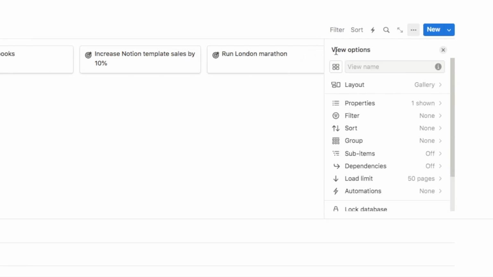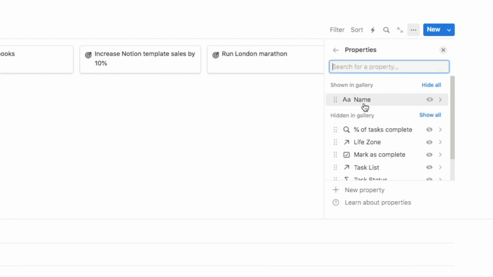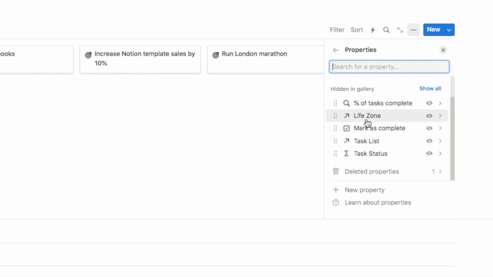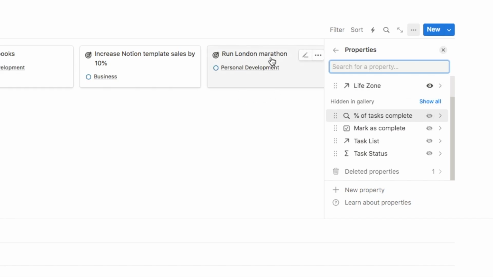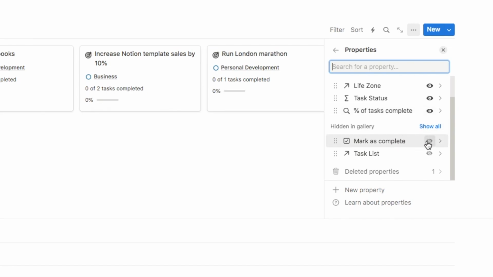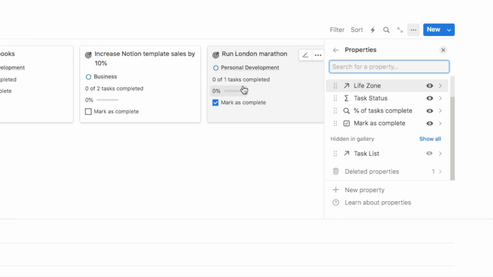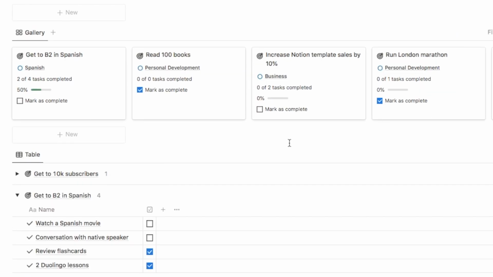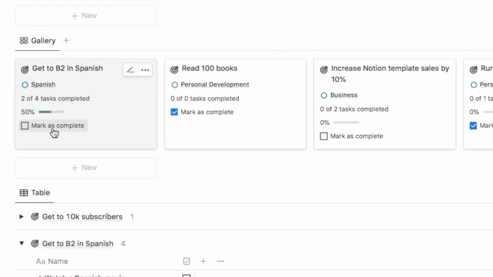I'm going to hit this back arrow and we're going to click on properties. So this is where we can decide which properties we want to display on the cards here. So here are all of the different properties that we've added into the database. The first thing we want to see is the actual life zone that the goal relates to. I want to see the task status, the percentage of tasks complete, and finally let's show the markers complete checkbox so that I can just check it off straight from the card. So this is now what it looks like. As you can see on the cards, it now shows all of that information.